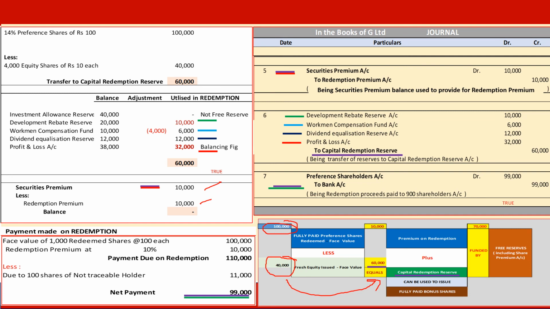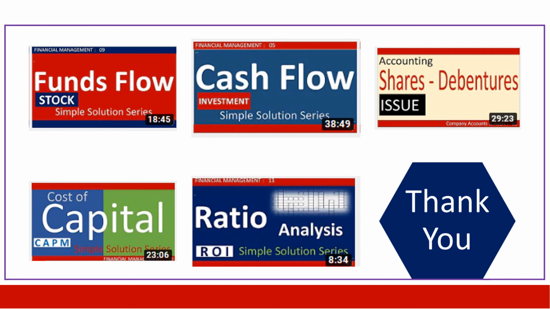What we have to understand is this credit capital redemption reserve could be used in future for issue of fully paid bonus shares. Hope you found the presentation useful.